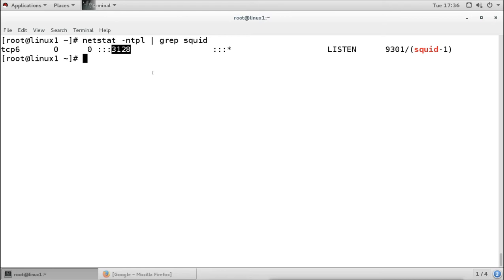So it is listening on 3128, but web requests go to port number 80 or 443. If from the client side I try to browse any website or web application, it is going to use port number 80 for a normal site and port number 443 for a secure site. It is not going to use this port, but the proxy server is listening on this port.